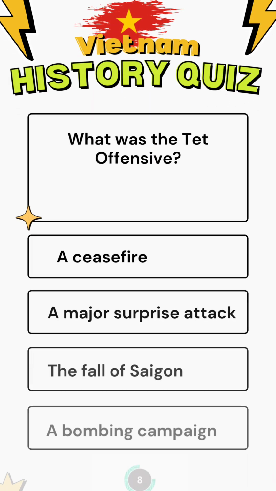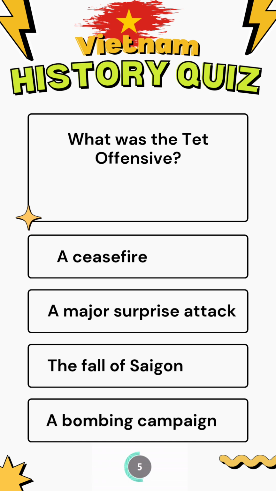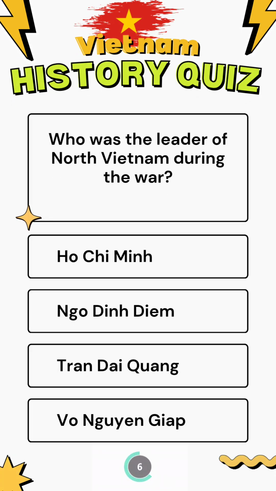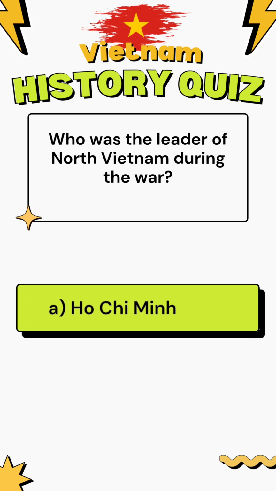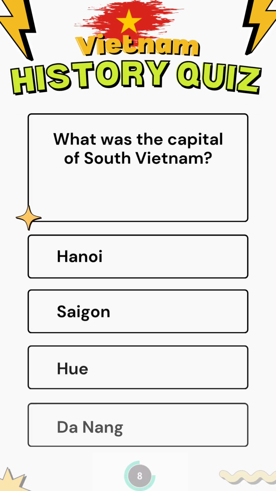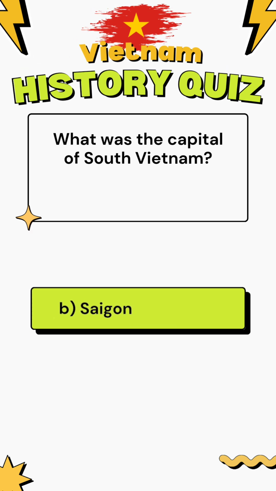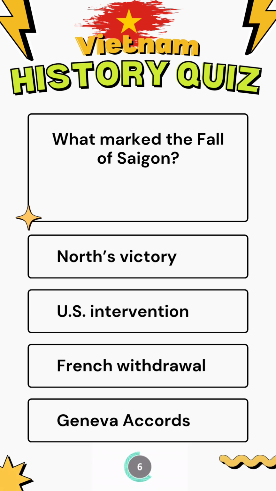1975. What was the Tet Offensive? A major surprise attack. Who was the leader of North Vietnam during the war? Ho Chi Minh. What was the capital of South Vietnam? Saigon. What marked the fall of Saigon?